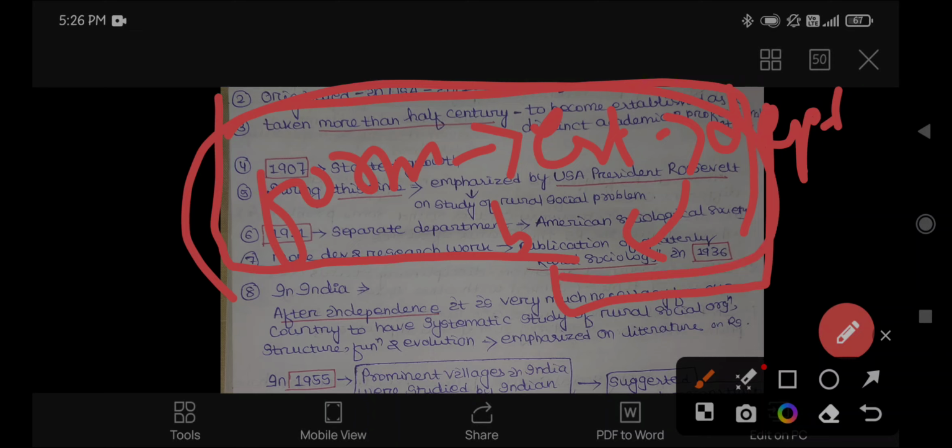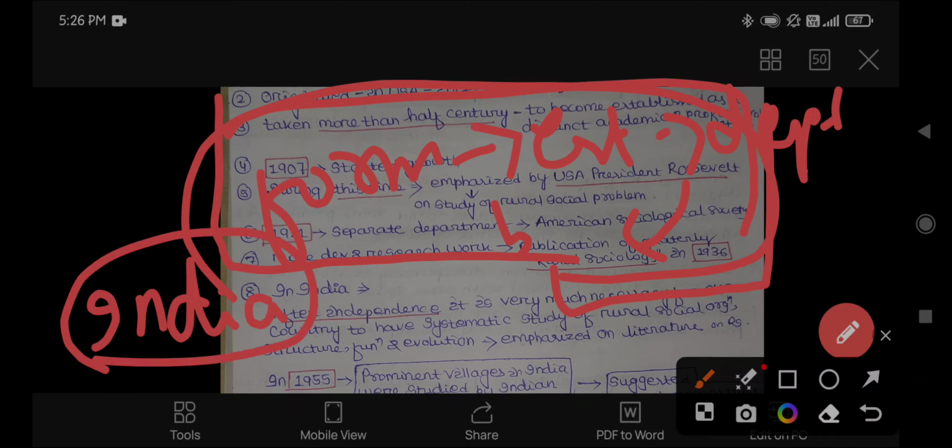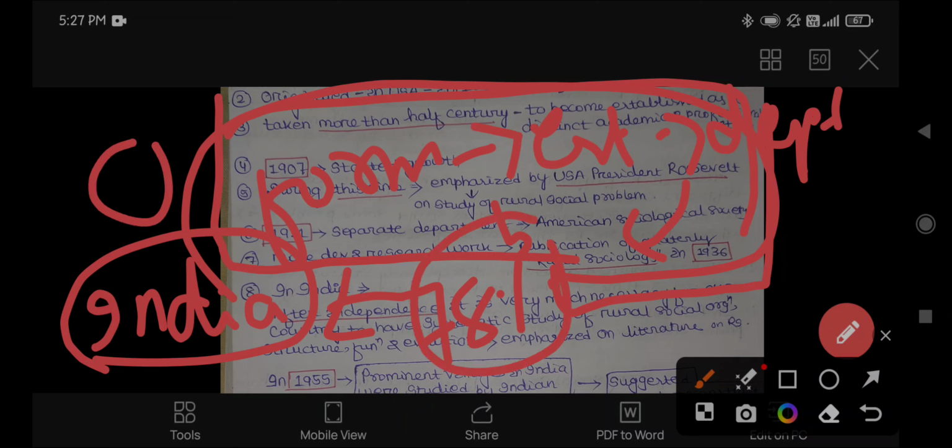It was influenced by Eurocentrism in America, but how did it develop in our own country, India? Because India is a nation full of villages. 78% of the people live in villages. It is a land of villages. So the study and research of rural sociology carries much more importance in a rural land like India.